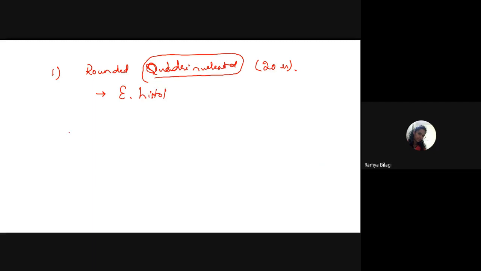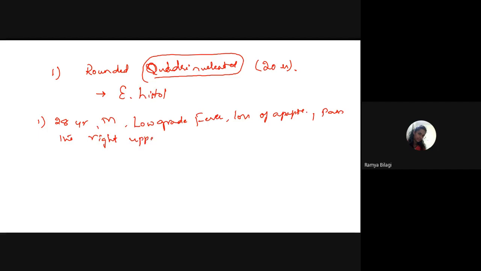Fine. Now we will see one case study. Let us look at one case study over here. Just look at the question. A 28-year-old male patient has presented with low grade fever, loss of appetite and pain in the right upper quadrant since 15 days. Since how many days? 15 days.